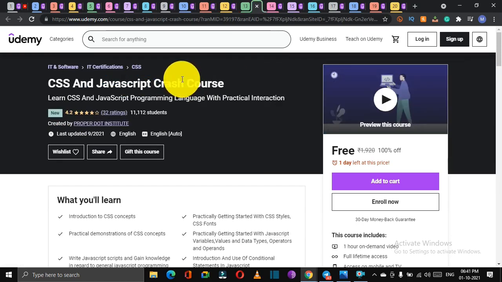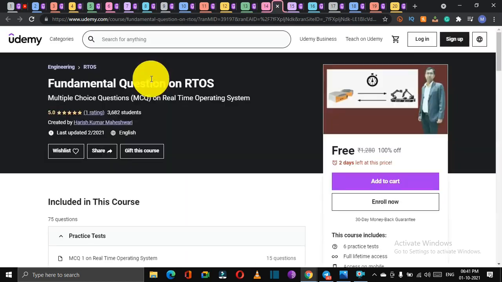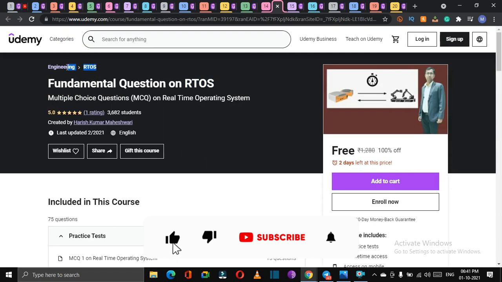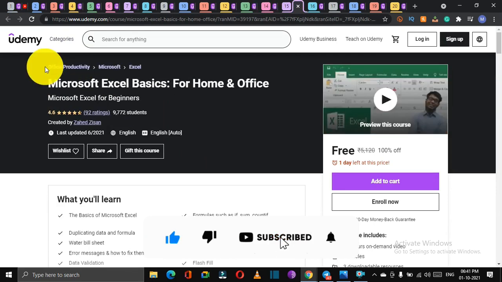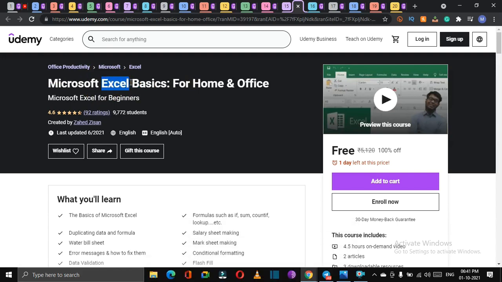Next is a crash course on CSS and JavaScript. So if you want to learn web development, you can take this course for free of cost. Next, our 14th course is RTOS, which is basically for engineering purposes. So if you are an engineering student, you can enroll in this course for free of cost. Next is our 15th course, in which you can learn Microsoft Excel basics for free of cost.